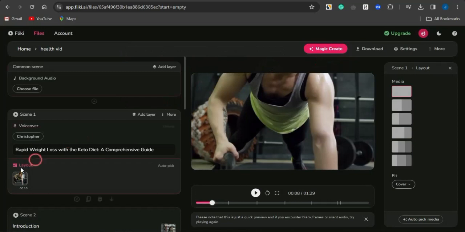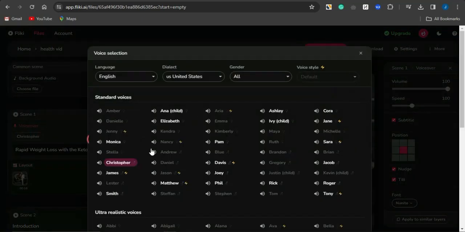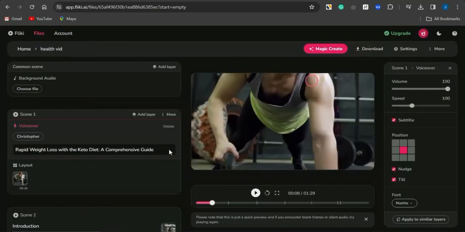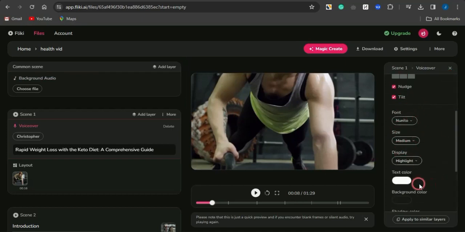Once you're done with that, you can select the voice style that you want to use for each scene based on this particular section. Click on the name, it's going to bring you here, select the voice which you want to utilize. You can also add background music, edit the volume, speed, and the position of your subtitle, based on your preference.